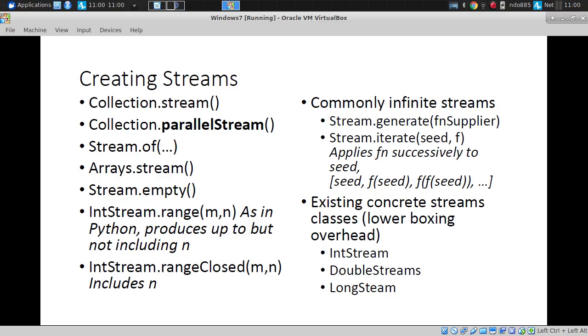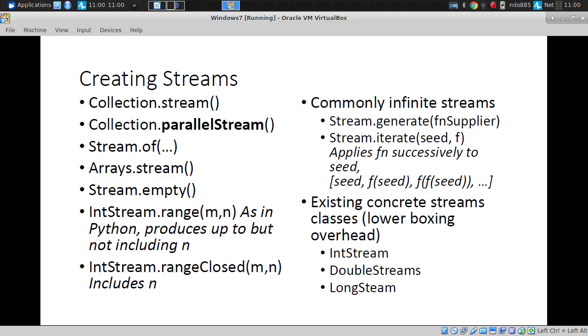As in Scala, you can ask for a range. A stream is a range from X to Y, for example, either including M and N or not. And as in Scala, you can generate a stream using some supplier that generates successive values. You can iterate a stream, applying F, starting with some seed value, and then you apply F once to it, twice to it successively, just like is shown here.